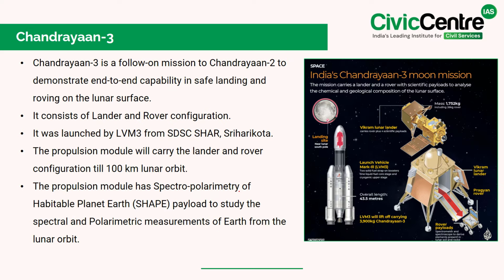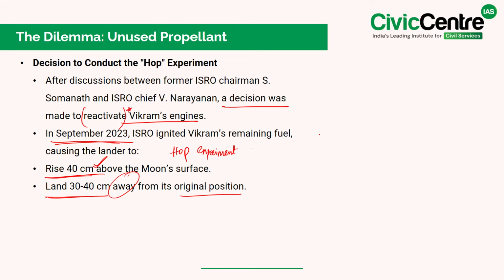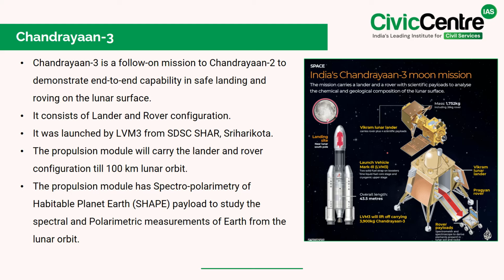This experiment demonstrated ISRO's ability to perform short-range controlled landings, which could be crucial for future missions, including the potential human exploration of the moon. And now, in the same context, let's take a quick look at the Chandrayaan-3 overall mission. Know that this mission was a follow-up to Chandrayaan-2, which aimed at demonstrating India's capability to safely land and operate a rover on the lunar surface.